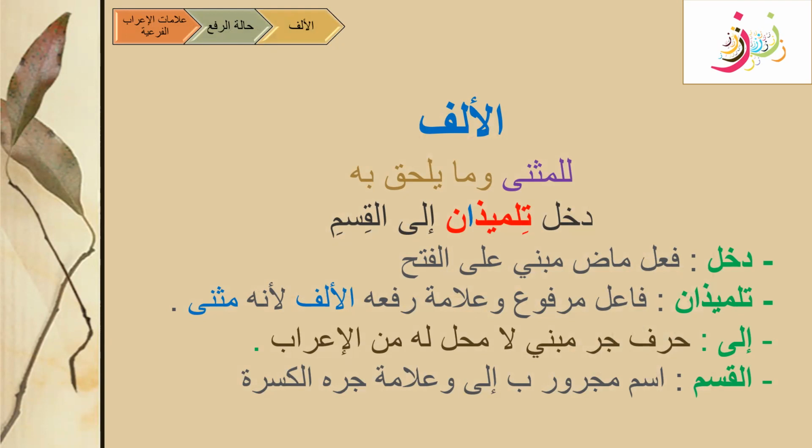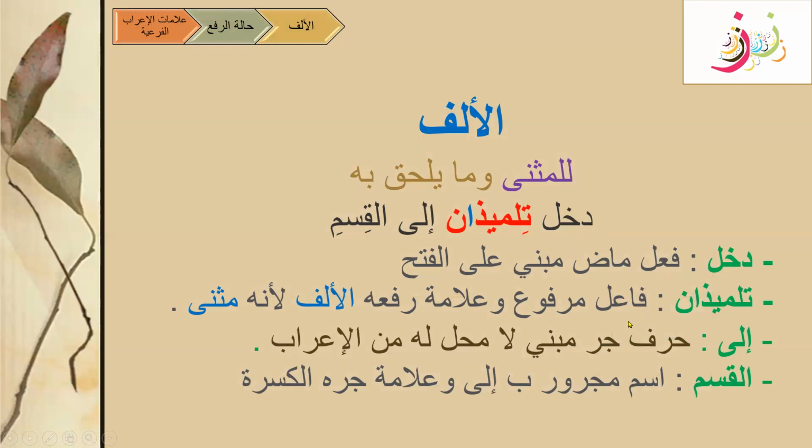Dakhala, we know that this is fi'l madi mabni ala fatha because it always ends with a fatha. This fi'l madi huwa form always ends with a fatha. That is why it is mabni, because it is always fixed on a fatha. Dakhala is fi'l madi mabni ala al-fatha. What about tilmizan? Tilmizan is fa'il marfu. We know that when we have a huwa version, we can look for an outside doer.